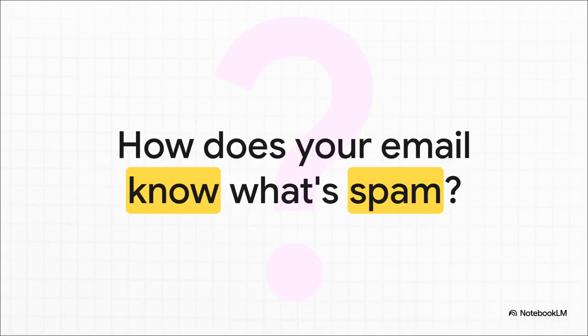Seriously, think about it. How does your email app just know that an email about a once-in-a-lifetime opportunity is total junk, but that message from your boss is super important? It almost feels like magic, right? Well, it's not magic. It's math, and it's way more intuitive than you probably think.